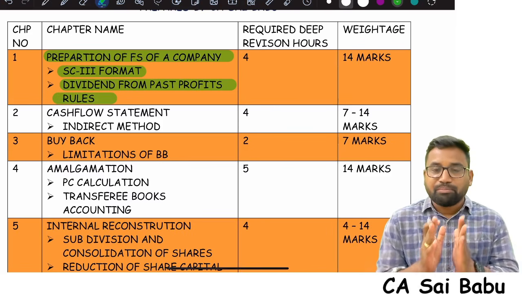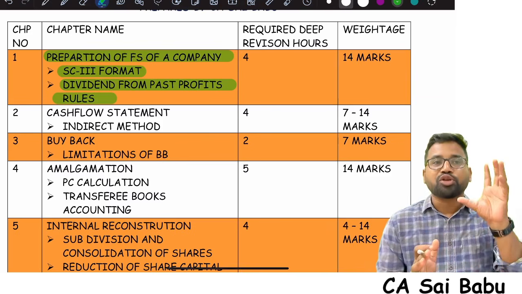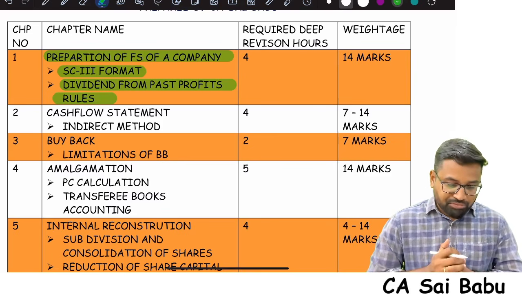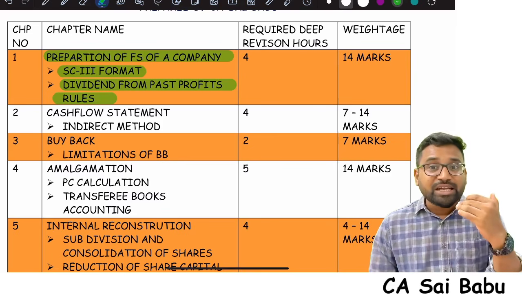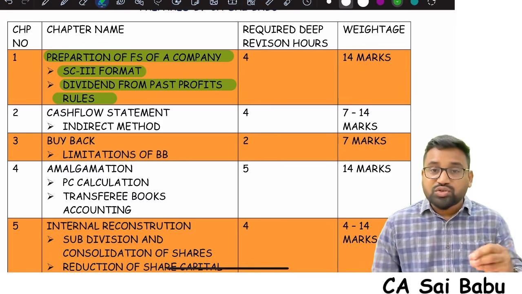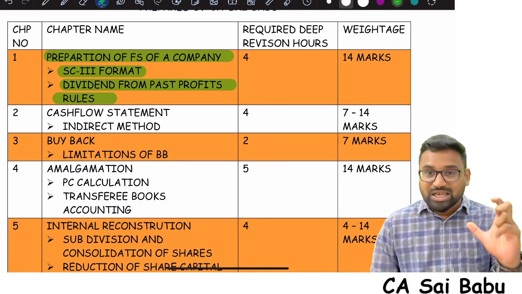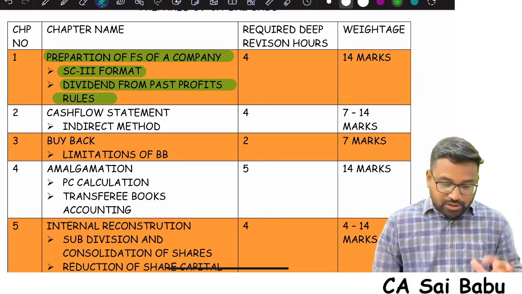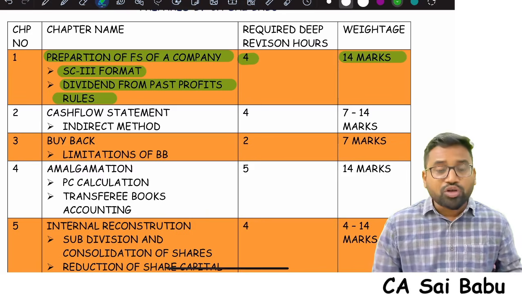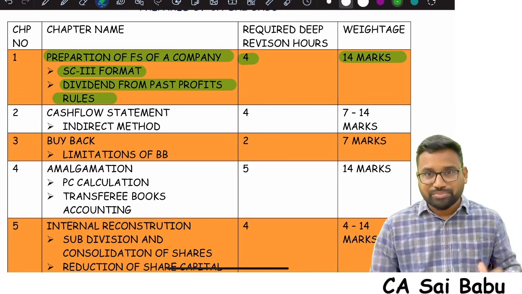Everybody should have a basic idea about how we are going to prepare the balance sheet and P&L account as per Schedule 3. And also, whenever a company declares any dividend from the past profits, what are the rules they need to follow? This is also one of the areas they are testing quite frequently. And 4 hours is what we need. Usually a 14 marks question they are asking from this chapter.